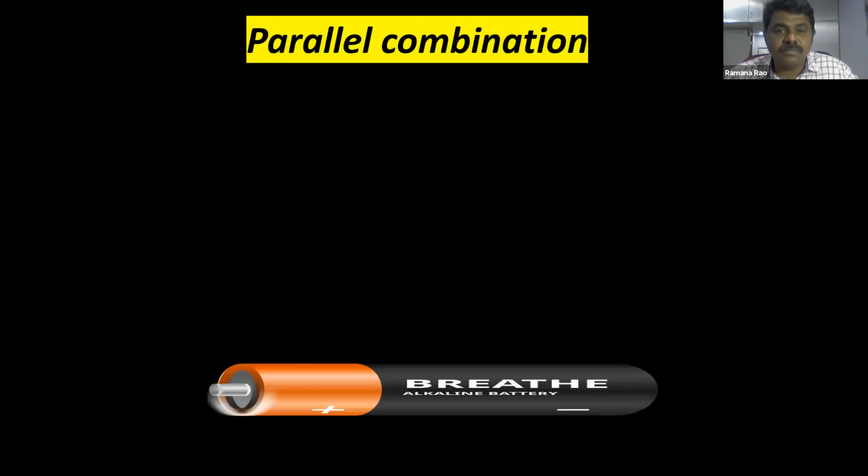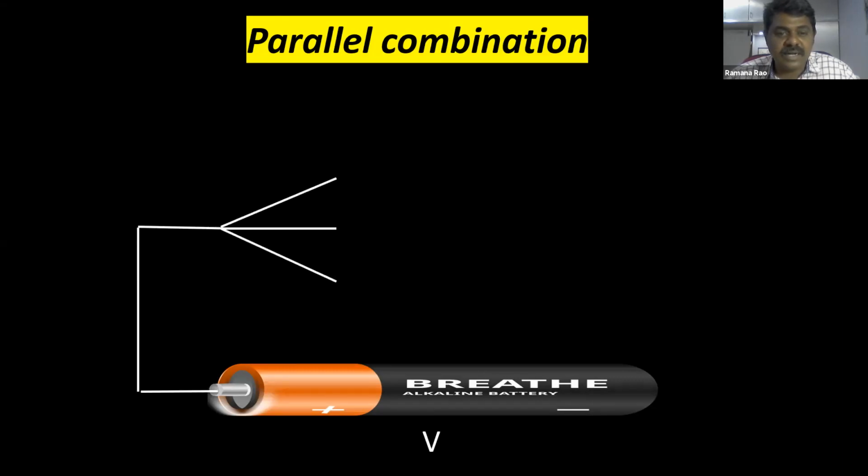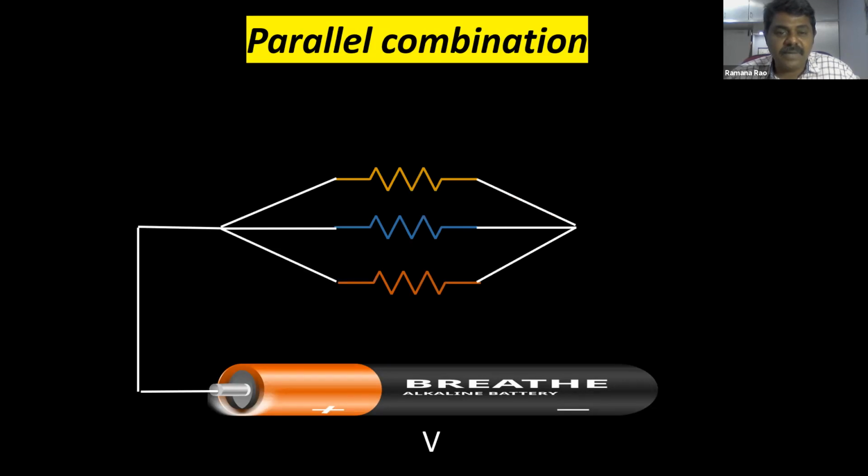Now, how is the parallel combination going to be connected to a battery? Take a battery again, with voltage V, potential difference, and connecting wires. Take the connecting wires and connect the resistors like this. All the ends to positive and all the second ends to negative.